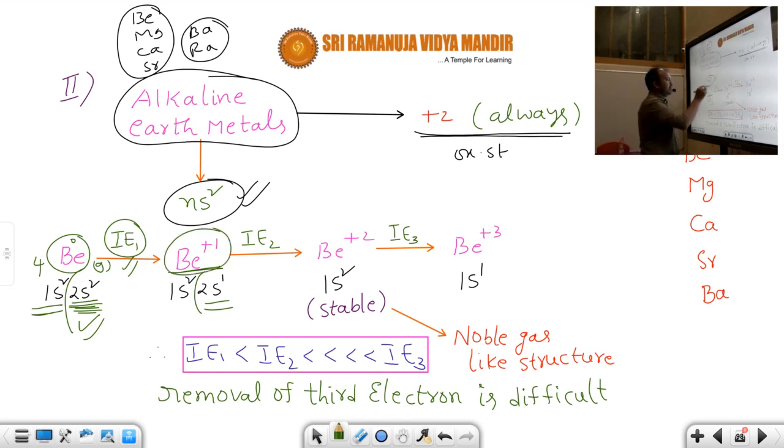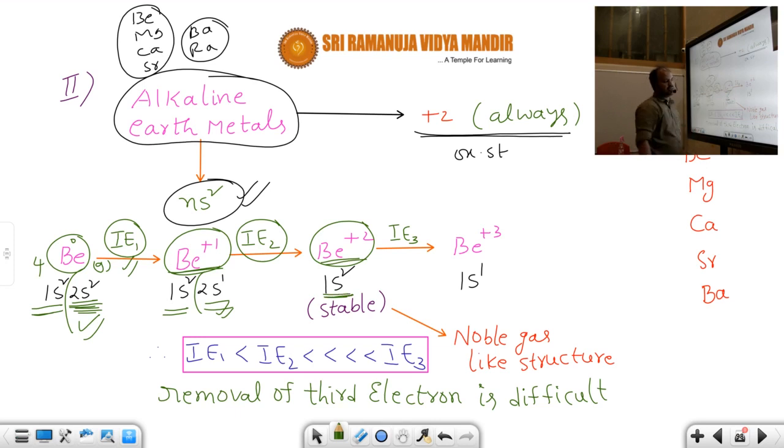From this univalent cation, you have to remove another electron. That means 2s loses another electron. Then what will be the remaining part? 1s2 will be there because it is donating the electron. It will be converted into beryllium +2. So removing the electron from the valence shell of a monovalent or univalent cation, the amount of energy required is called second ionization energy. So when the electron is removed from beryllium +1, it forms beryllium +2.